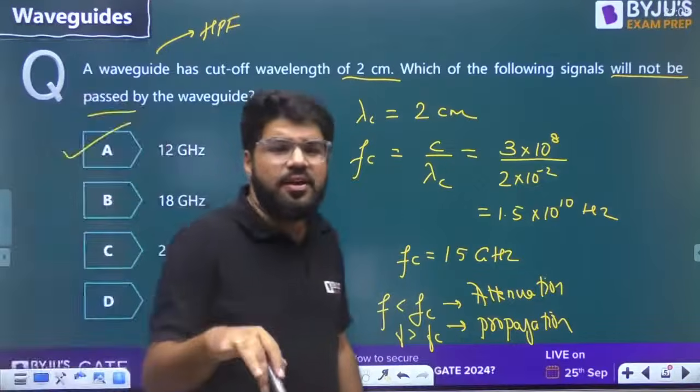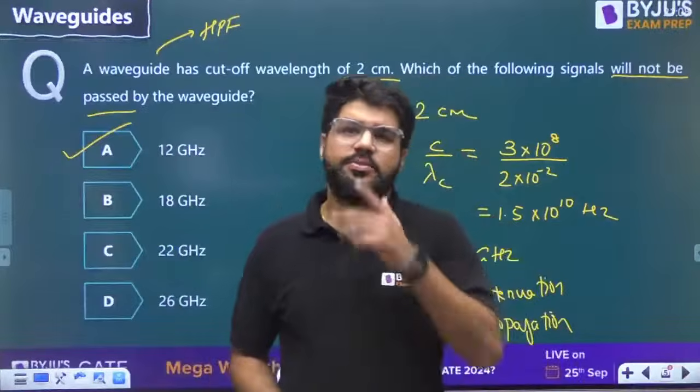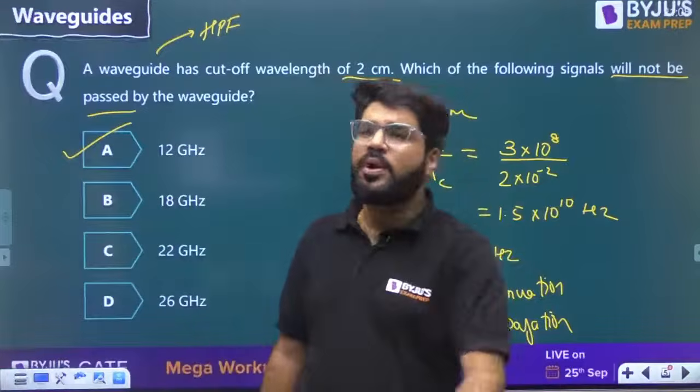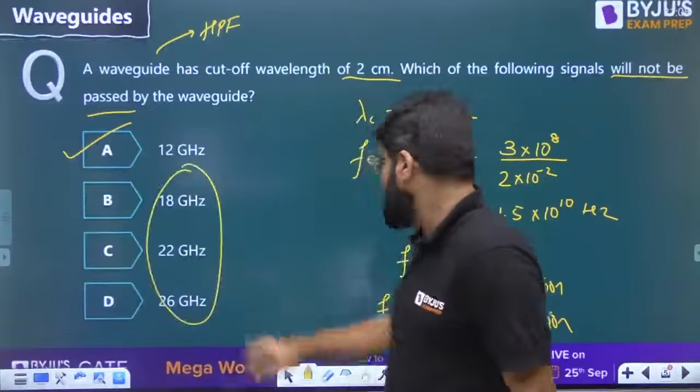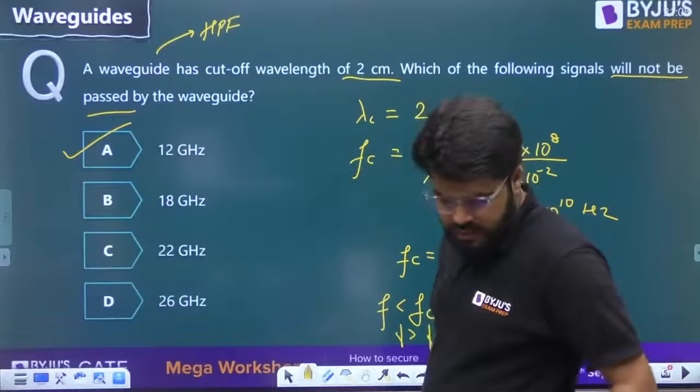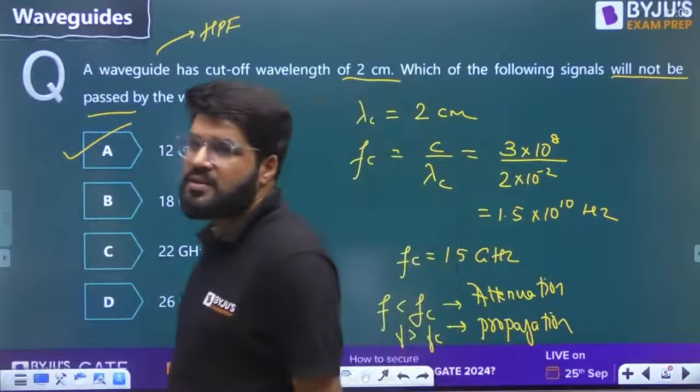Now such a question I can convert into an MSQ question. Which of the signals will be passed, will be propagated? So these three can be propagated. They are having the frequency greater than 15. So these three can be propagated, right? And then it becomes the MSQ type question.